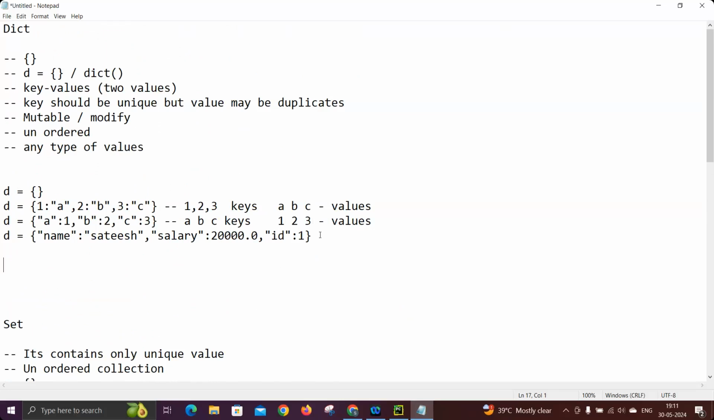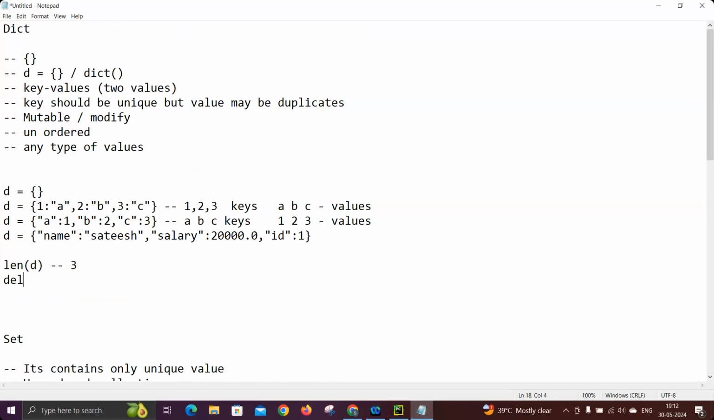Similarly, it also gives a length, but it is the length of items. Here, 1 A or name Satish, the combination, we call an item basically. So here len of D gives 3, not 6. Remember, in the dictionary the key-value combination is considered one item. We can't count key separately and value separately. That's why the length of D will give you 3 only. It won't give you 6. And similarly, it also supports del of D. That means the dictionary will be deleted here itself.